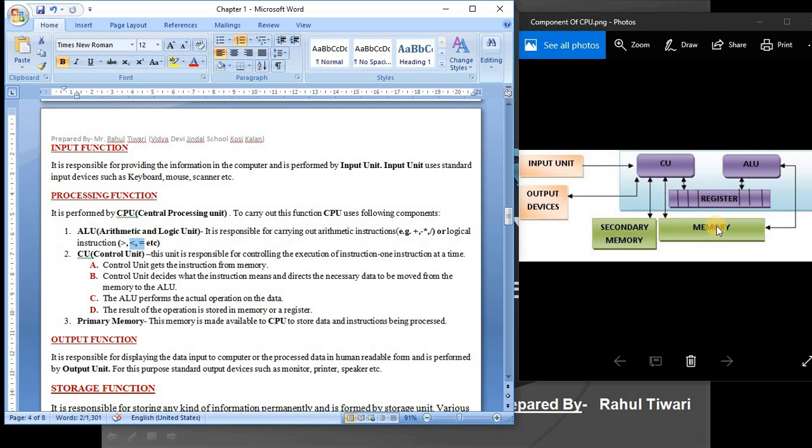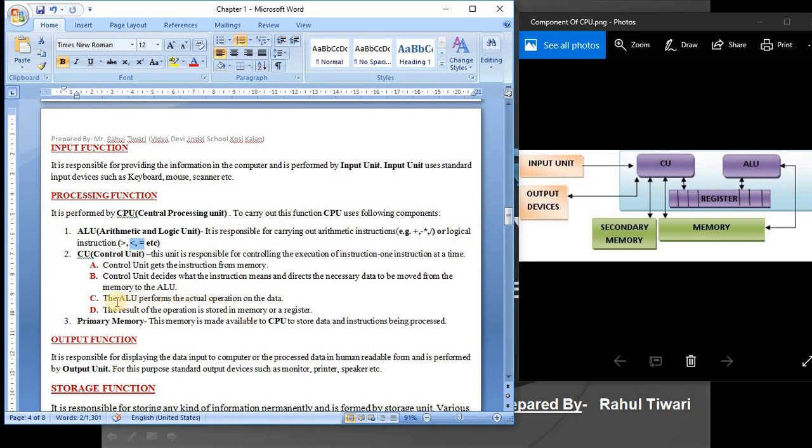Main memory will send your data after the instructions given by the control unit, that this data needs to move to the ALU, the arithmetic logic unit, for plus, minus, divide, multiply. Then only it will go to the ALU, right?